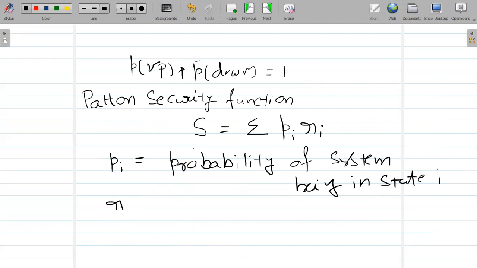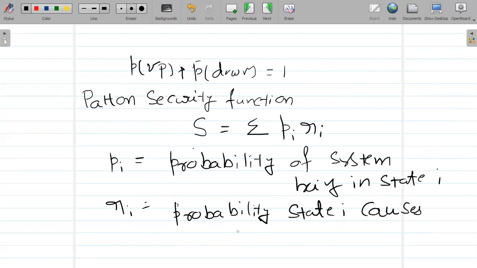R is the probability that state i causes breach of system security, so that system security level is impaired. That probability is represented by Ri.